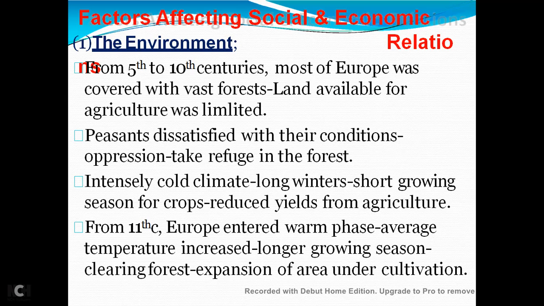Environmental historians have noted that there was a significant receding of the forest line in many parts of Europe, and this made expansion of the area under cultivation possible. Now we see the cultivation area becomes expanded in this time. Okay students, the next topic we will cover in our next video. Thank you.